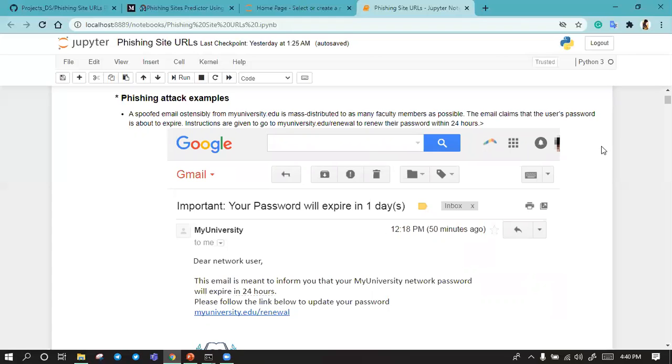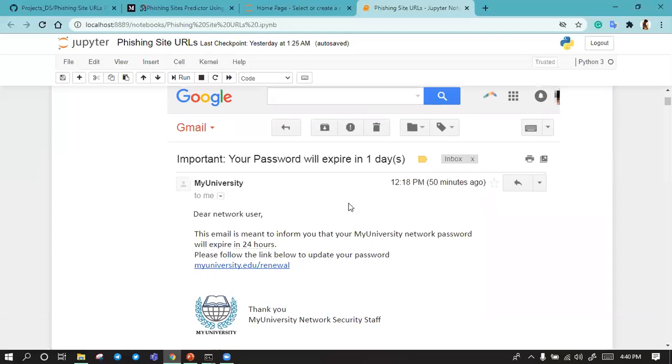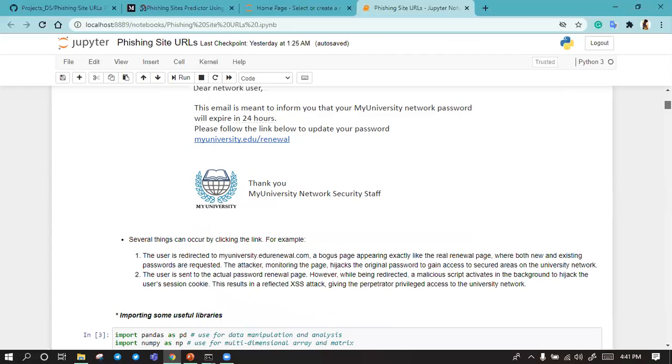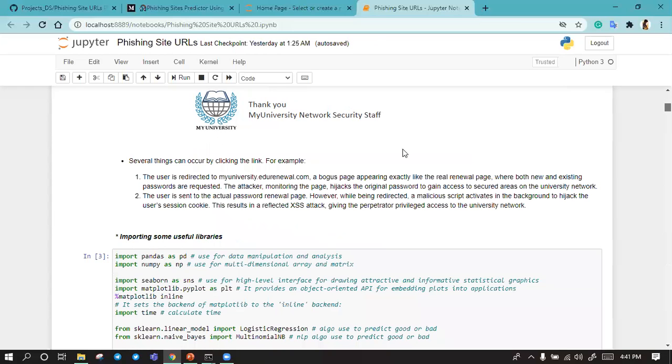In this mail they will say that this email is meant to inform you that your university network password will expire in 24 hours, so please follow the link below and update your password and login. When you click on this link, you are redirected to a hacker's server, and they steal your data.